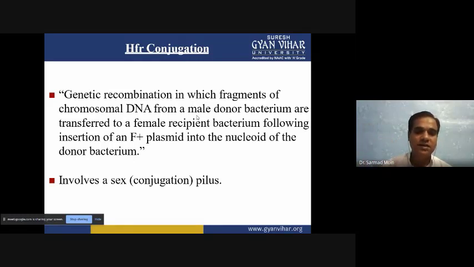When the F plasmid and donor genome both transfer, we call it HFR type of conjugation. It also requires pili. These three processes require pili; without pili, conjugation does not happen.